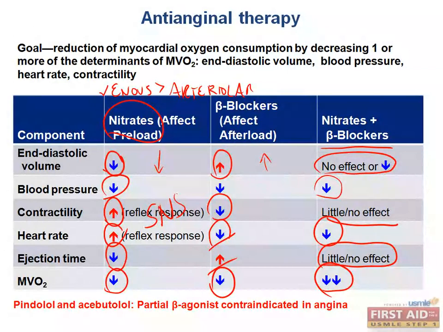It is important to know that some beta blockers like pindolol or acebutolol are contraindicated. You cannot give them to anyone that's having chest pain because they actually act as partial agonists, which is something we do not want, considering that we're trying to prevent the myocardium from increasing its oxygen requirements because it's already oxygen deprived, hence they're having pain in their chest.